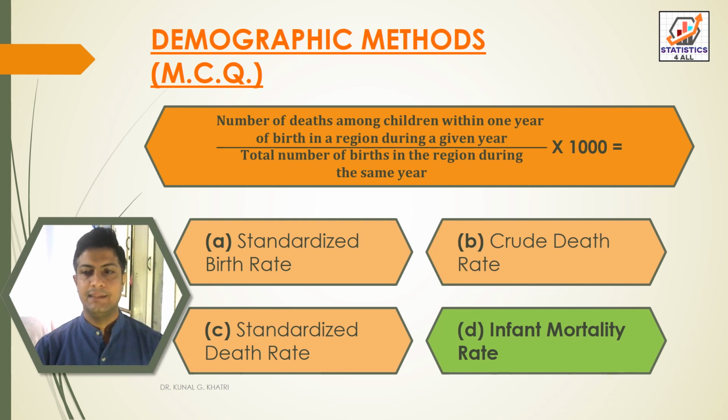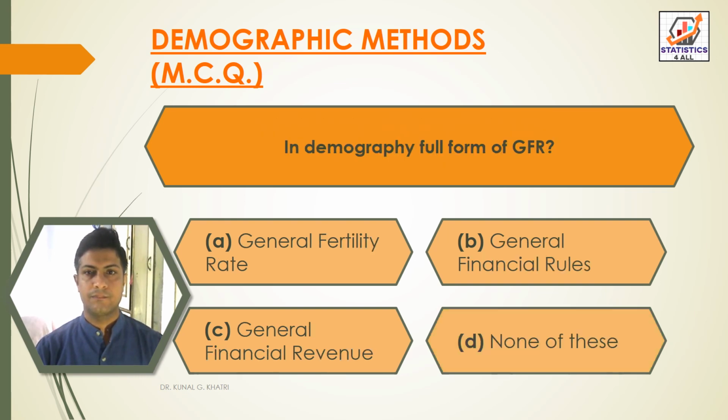So here we have answer option D, that is infant mortality rate, that is equal to number of deaths among children within 1 year of birth in a region during a given year divided by total number of births in the region during the same year into 1000.